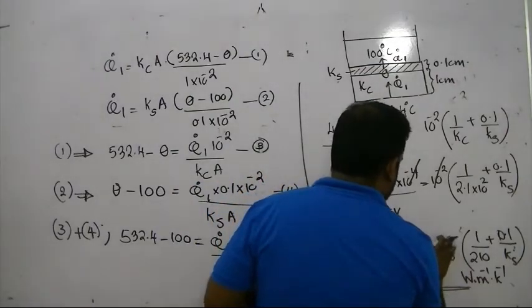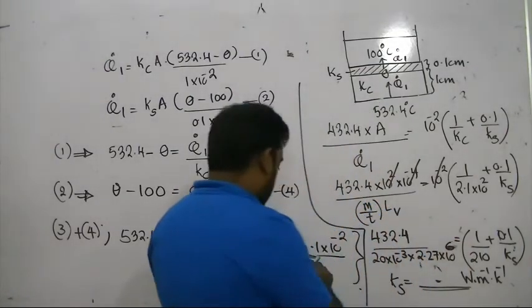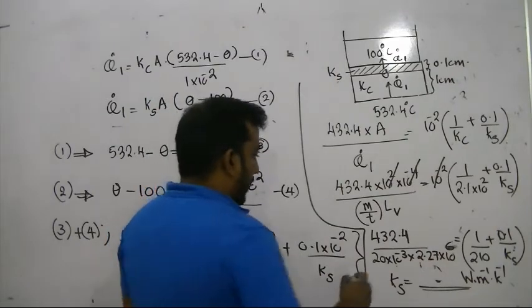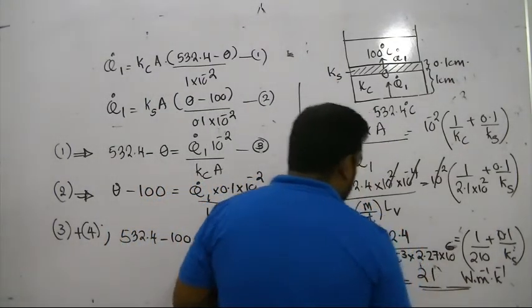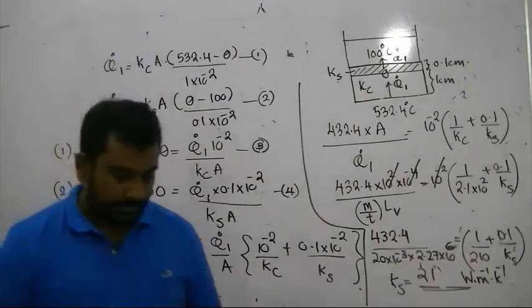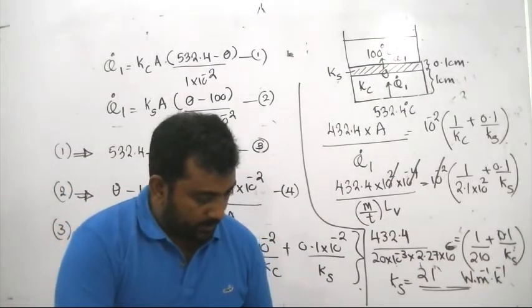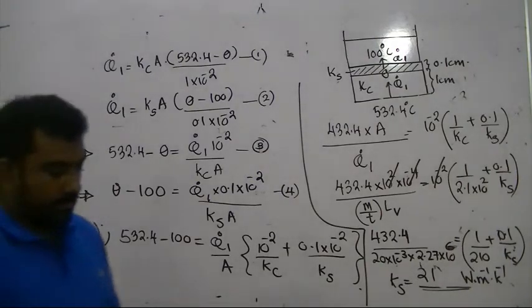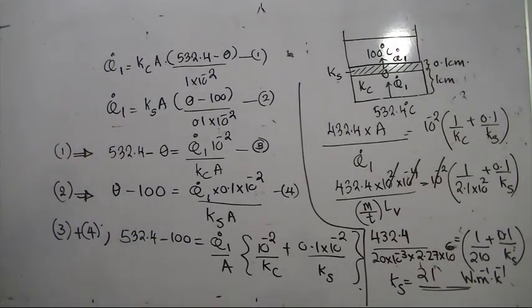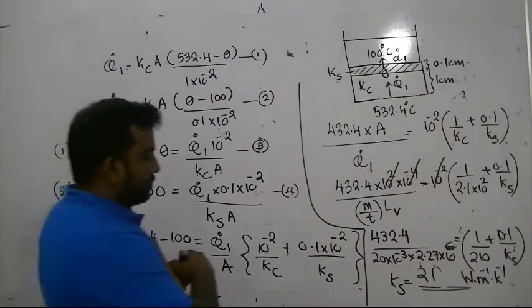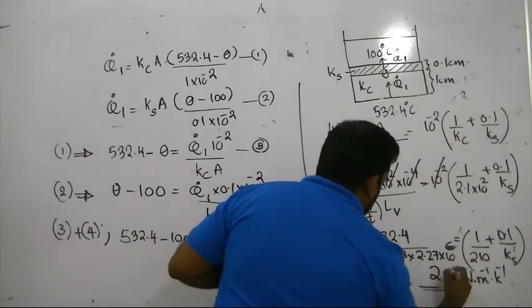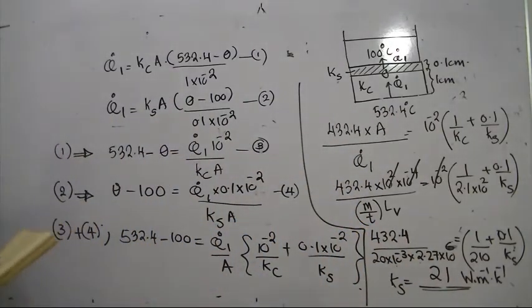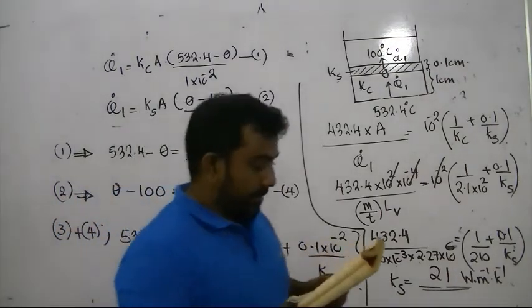Equation there, don't forget. 20.99, that is 21 watt per meter per Kelvin.